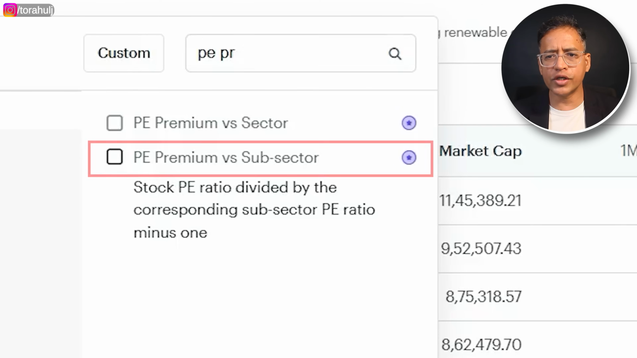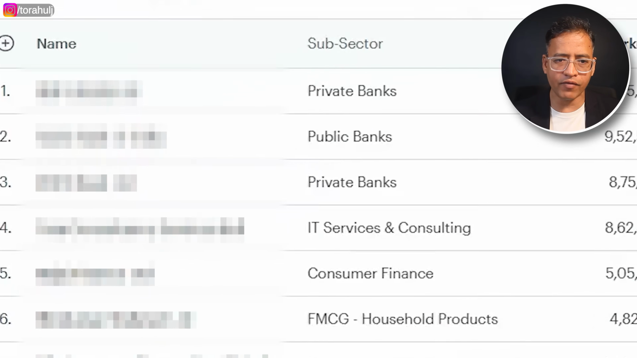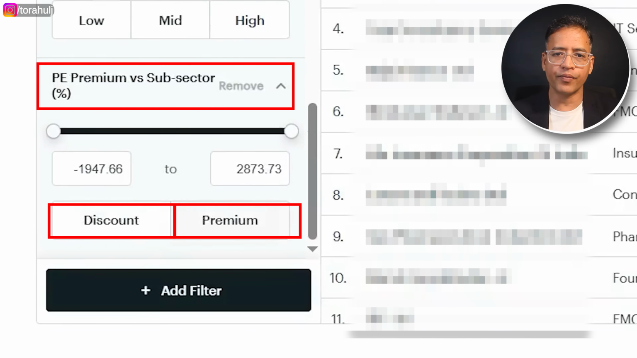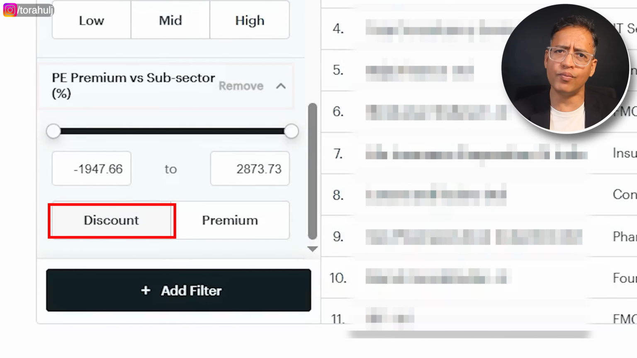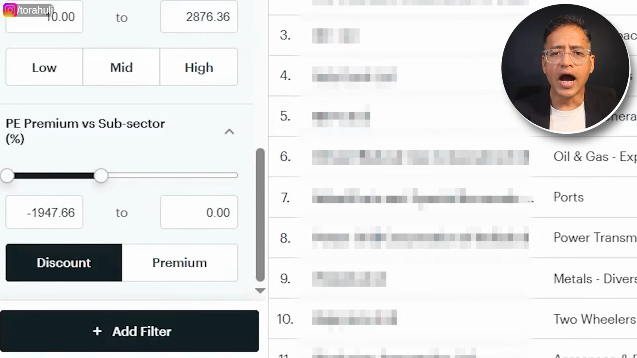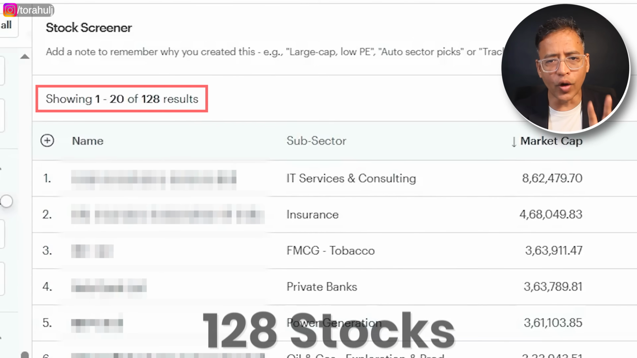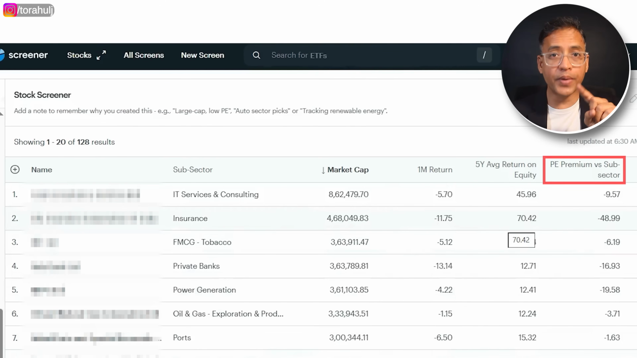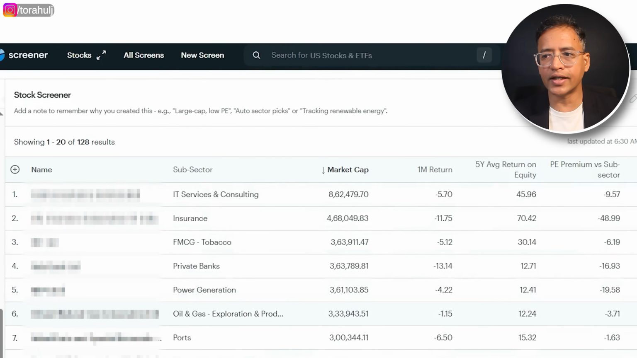So what I'm going to do is add this filter here, and when I add this filter, you will see that I get two values, discount or premium. So I'm going to go with discount, assuming that I'm a value investor. So I said discount. Out of 252 stocks, now I get to 128 companies. And all of these companies are trading at a discount from a PE perspective compared to their subsector. You can see the data here, 9.57%, 48%, etc.